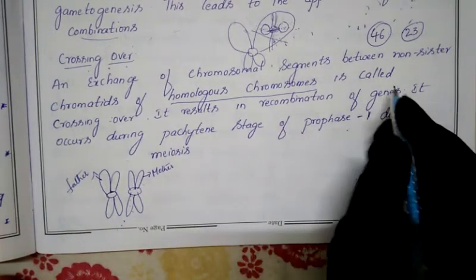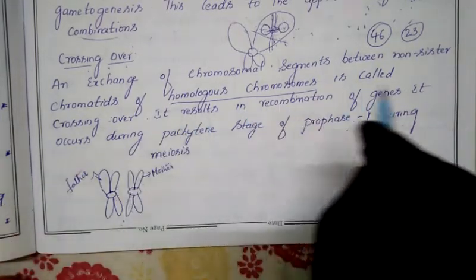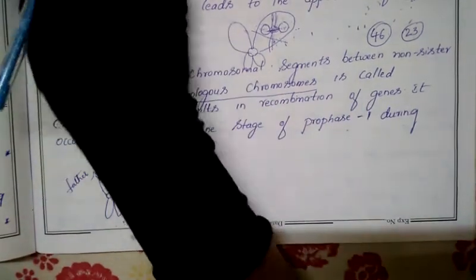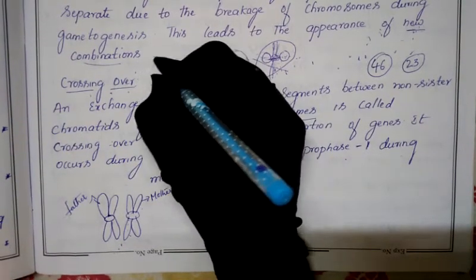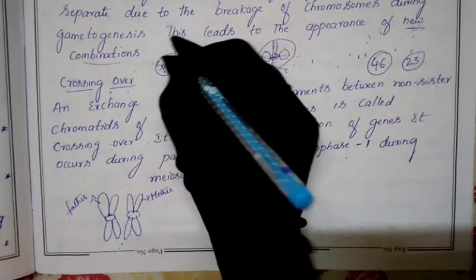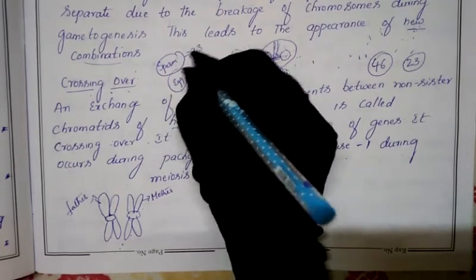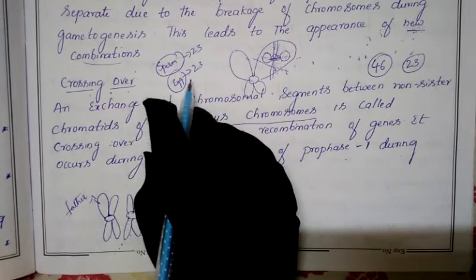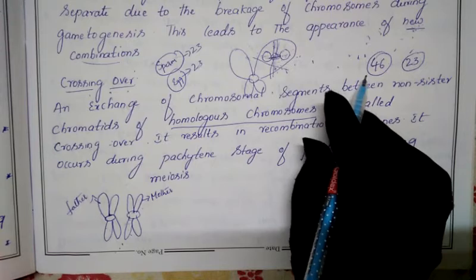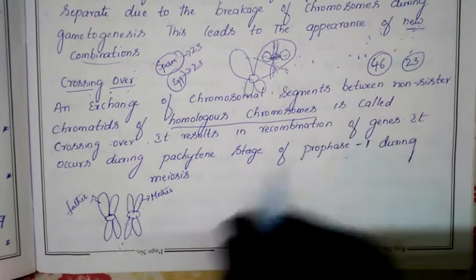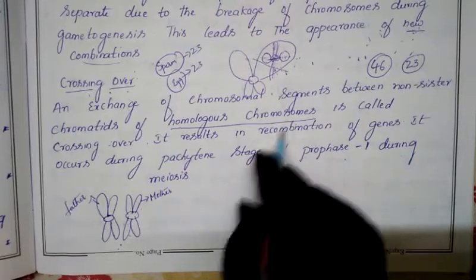Like that, among the 23 pairs, one we got from the mother, another one we got from the father. That's why in haploid, what do the sperm and the egg contain? The haploid number. Sperm contains 23, and egg contains 23. One chromosome of the father and one chromosome of the mother go for pairing, and totally they become 46 chromosomes. That's why the chromosomes present in our body are called homologous chromosomes.